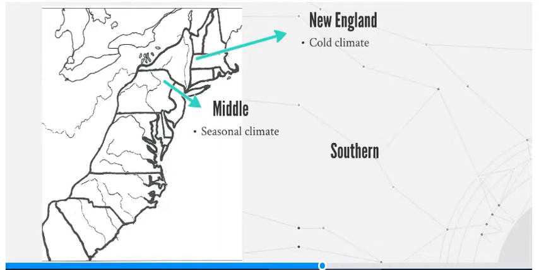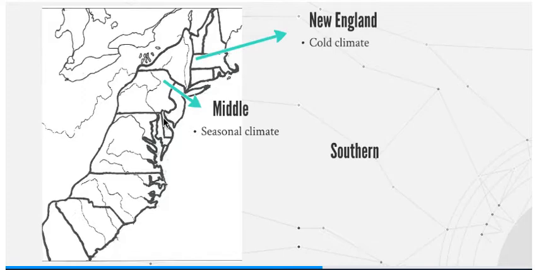We're going down here, we're going to talk about climate in the middle colonies. So the further south we go, if we're here in Pennsylvania and New York and New Jersey and down into Delaware, they have what's called a seasonal climate. So yes, it does get cold in the winter and there is snow on the ground. However, not nearly as much as New England. And it's not quite as hot as the South.